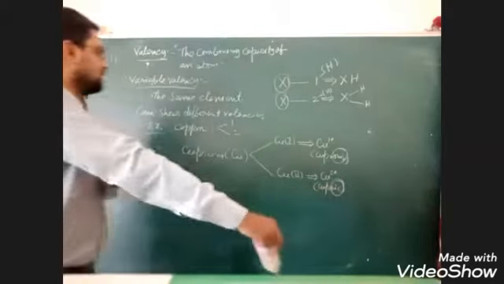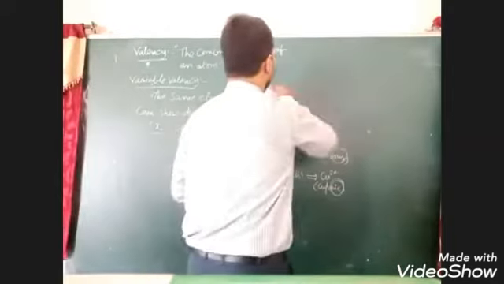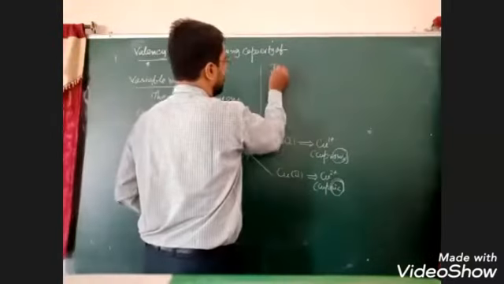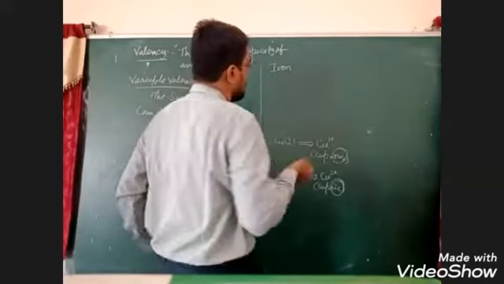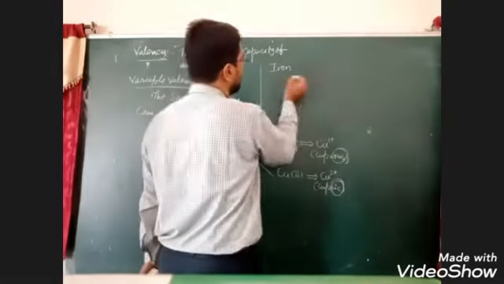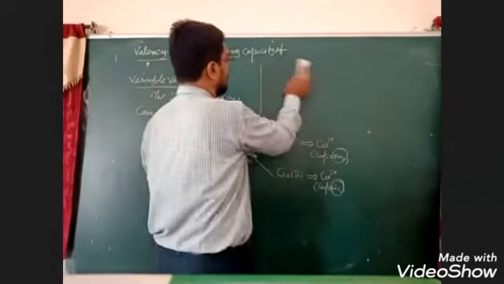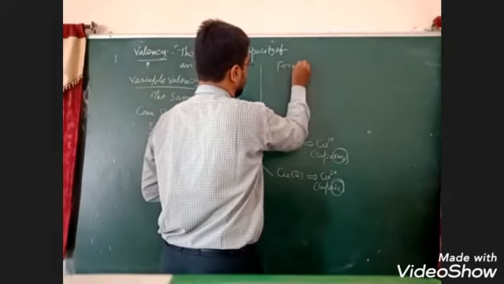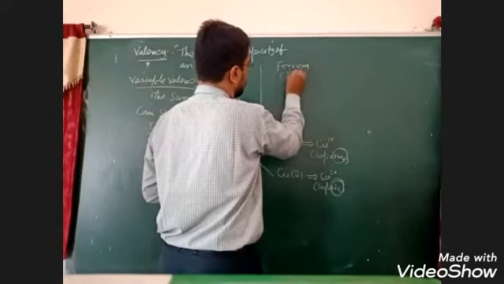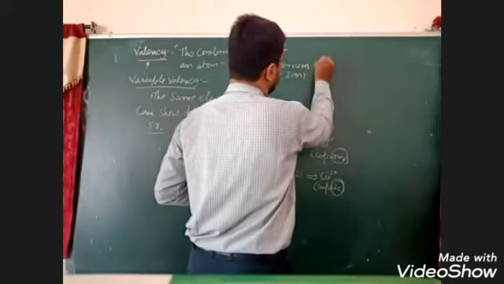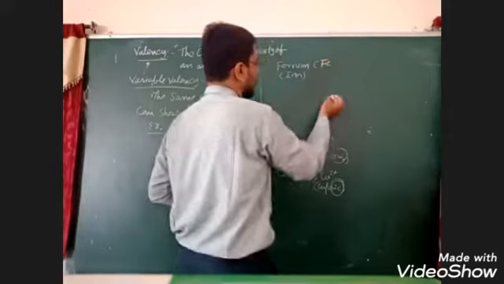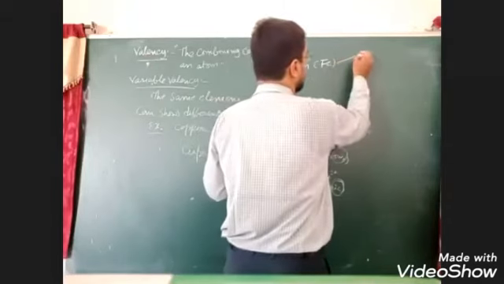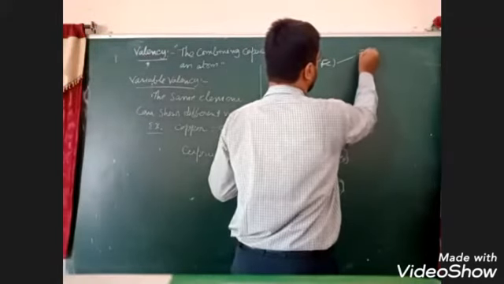Okay. Same way, to understand iron. Iron. What is the Latin name of iron? Ferrum means iron. Its symbol is Fe. Okay. It is also showing variable valency. If valency is 2, it can show Fe2,